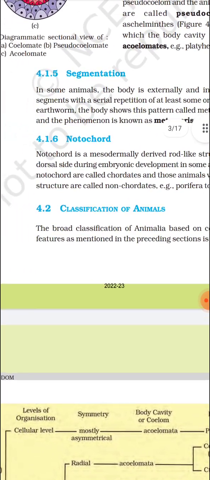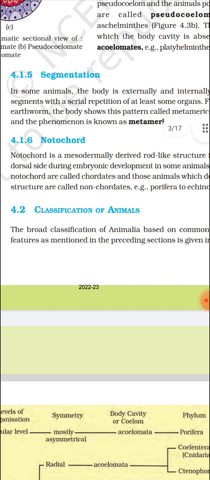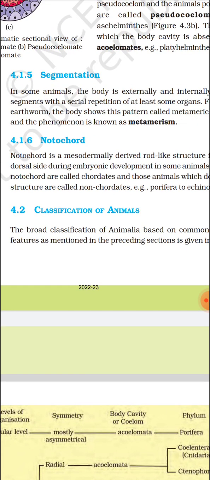Okay, now the next is segmentation, also known as metamerism. Okay, metameric segmentation called as metamerism. It is defined as the external and internal both segmentation with serial repetition. मतलब किसी organ में some organs में जो है एक serial type का repetition होता रहता है. For example, in earthworm you can see or cockroach you can see the lining given there. That is called the repetition of some lining. That is called segmentation, and it is present in Annelida, Arthropoda, and only in Chordata.